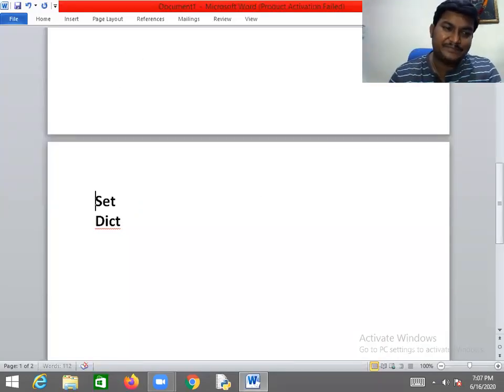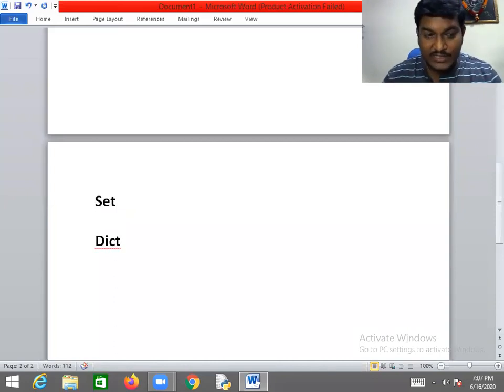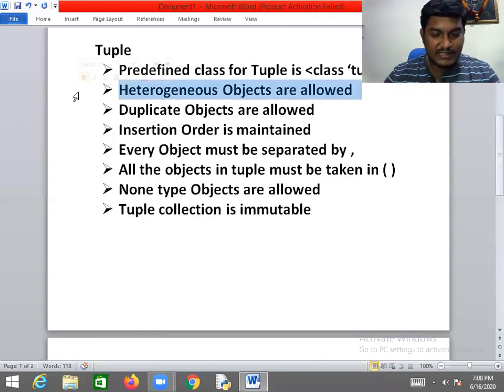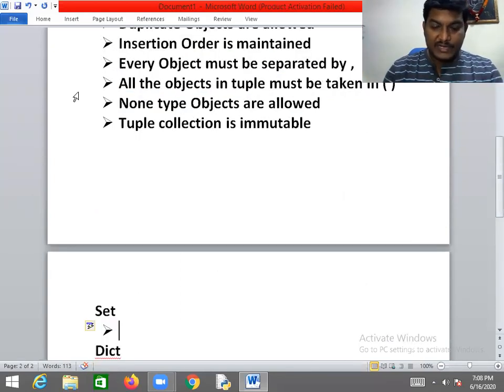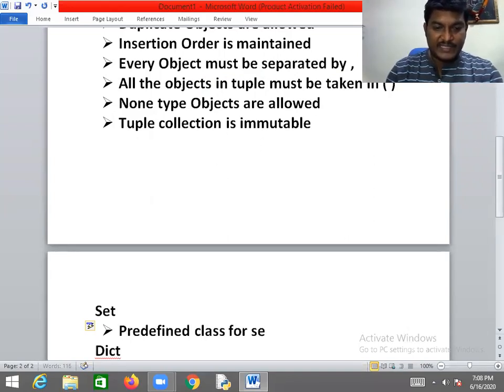So my dear friend, now I would like to share another collection, the set collection. What is the set collection? Something like this. The predefined class for the set collection is class set.